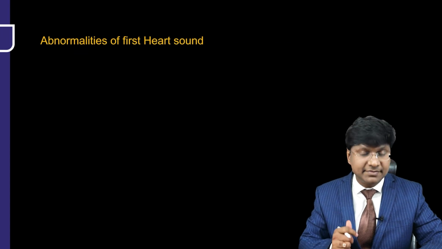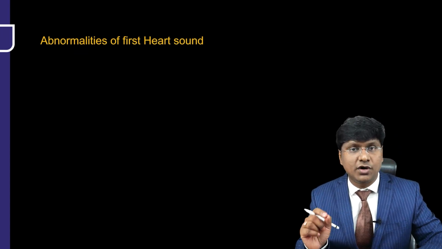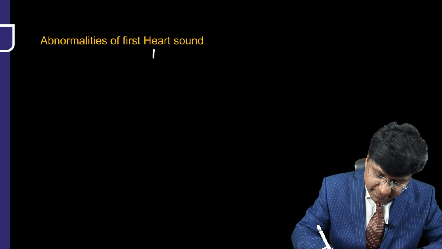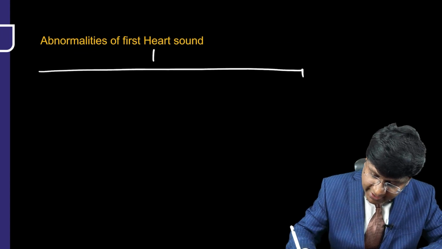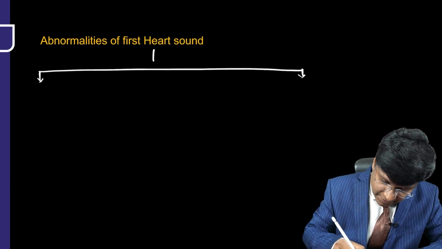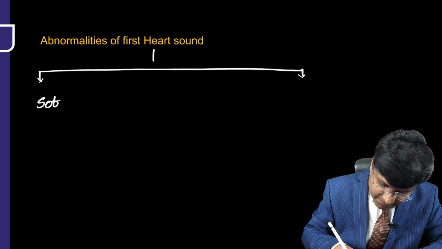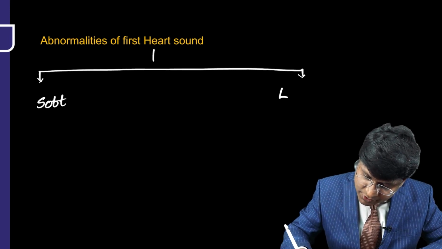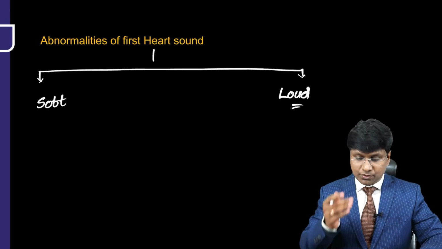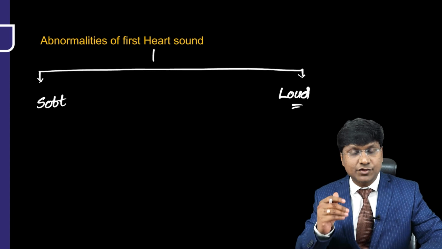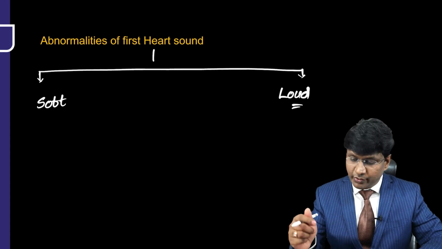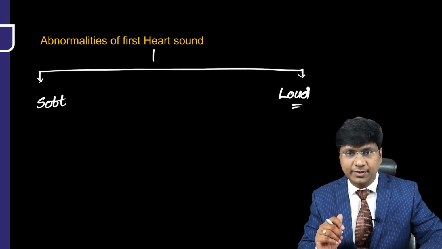Now, let me take up the discussion of the abnormalities of the first heart sound. Within the abnormalities of the first heart sound, you have soft first heart sound, and there are conditions where you have loud first heart sound. What are the conditions where you will have soft S1 and what are the conditions where you will have loud S1? All that we will discuss now.